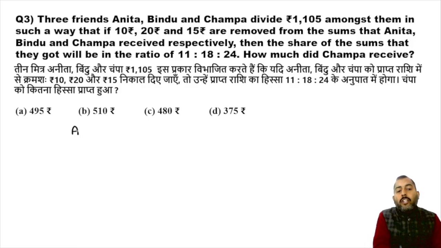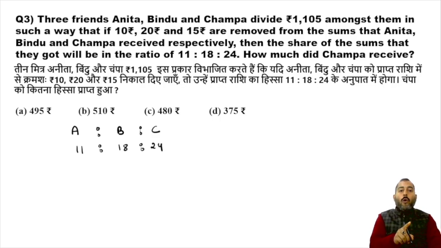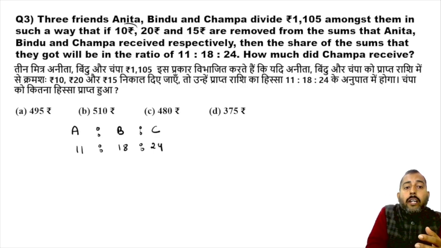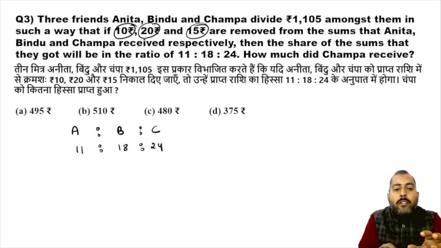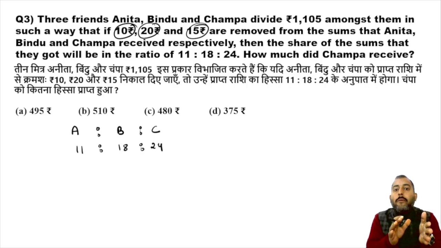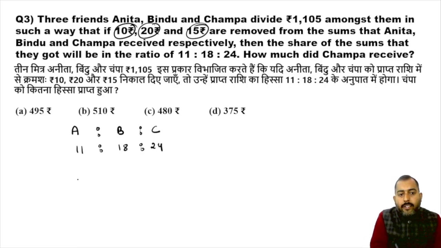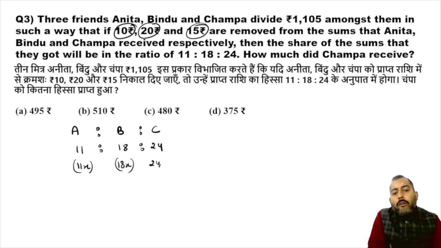Now, if you read this question carefully, the final ratio given for Anita, Bindu, and Champa is 11 is to 18 is to 24. This is the ratio after deducting 10 rupees from Anita's share, 20 rupees from Bindu's share, and 15 rupees from Champa's share. So after deduction, Anita has 11x rupees, Bindu has 18x rupees, and Champa has 24x rupees.